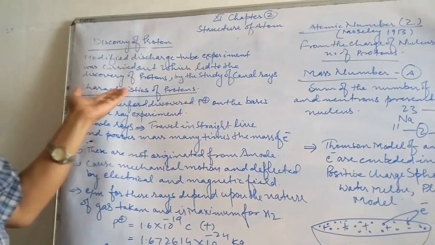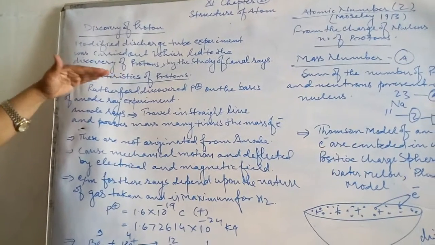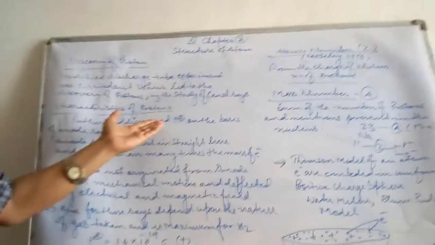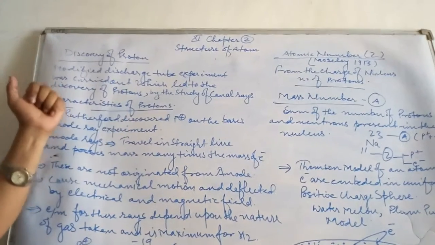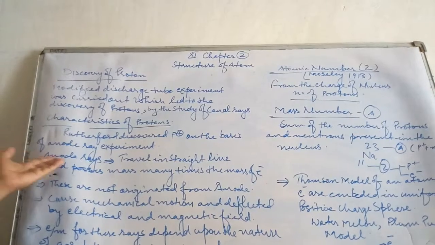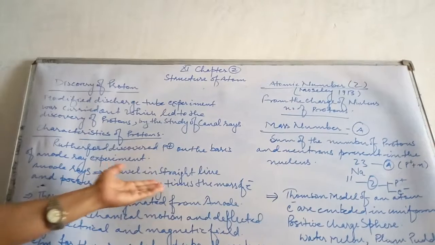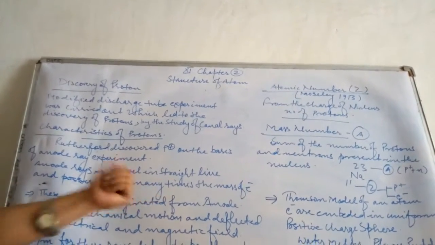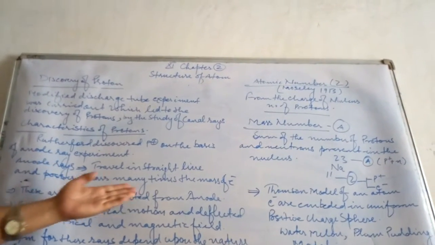So, after the discussion of canal rays, we have to go through the characteristic properties. Rutherford discovered the proton on the basis of anode rays or canal rays after the modified discharge tube experiment. So, children, anode rays travel in a straight line and possess mass many times the mass of an electron. Okay, these are not originated from the anode. Mind one thing, anode rays, so called canal rays, do not originate from the anode.